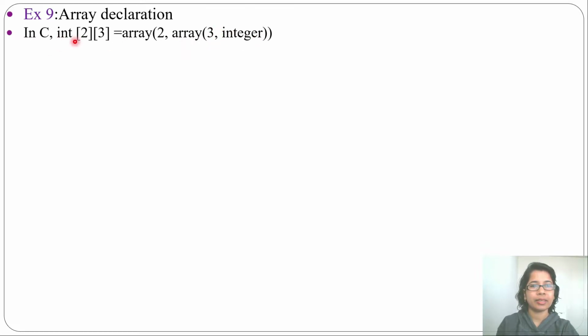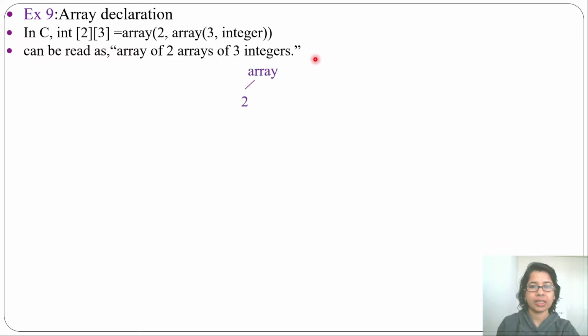As integer is the data type, you can write it here, and it can be read as array of 2 array of 3 integer. You can create a syntax tree for this array of 2 array of 3 integer like this. So this is a syntax tree for int[2][3]. It can be read as array of 2 array of 3 integer.